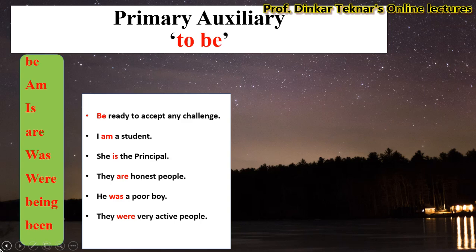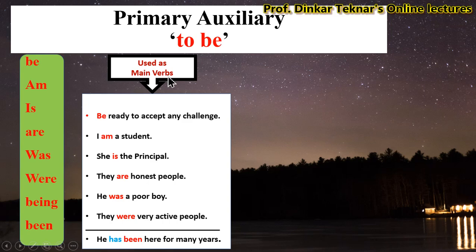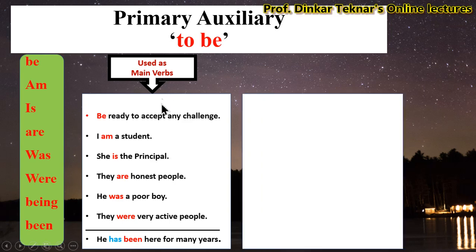They were very active people. He has been here for many years. In all these sentences, be, am, is, are, was, were and been are used as main verbs. So primary auxiliaries are used as main verbs, and also let the door be painted.